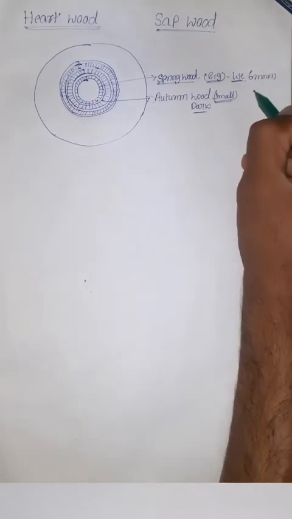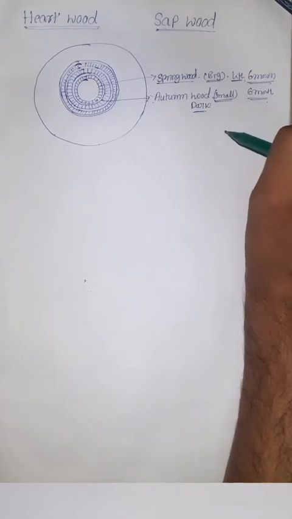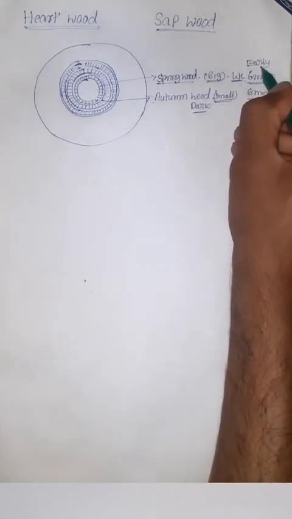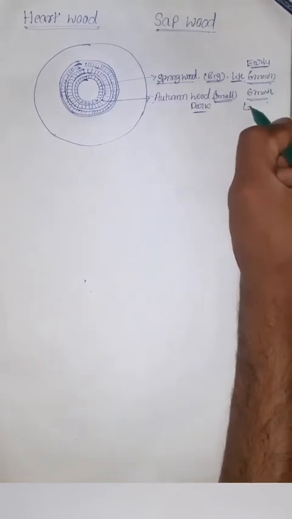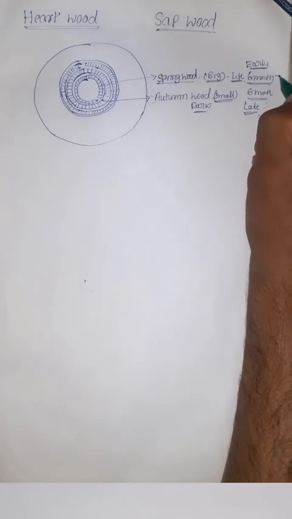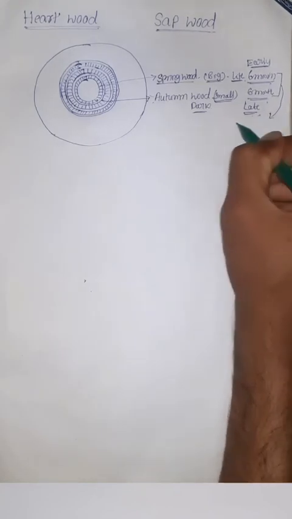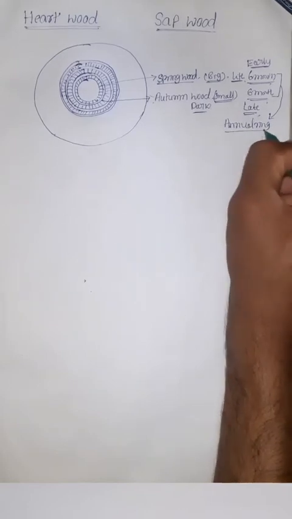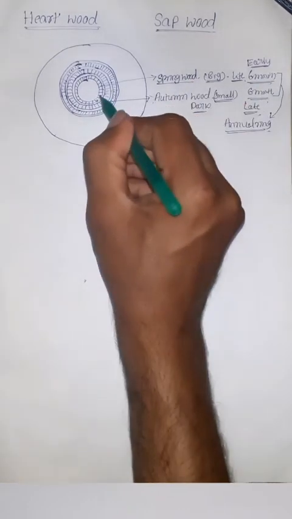In the first 6 months, the spring wood conducts water. In the other 6 months, autumn wood conducts water. It is formed first, that's why it is called early wood. It is formed second, that's why it is called late wood. These two woods together are called an annual ring.